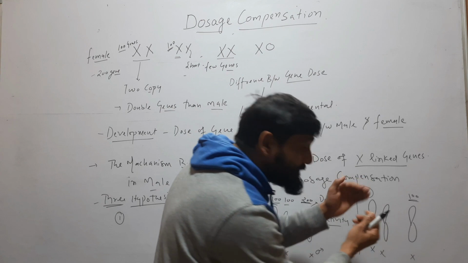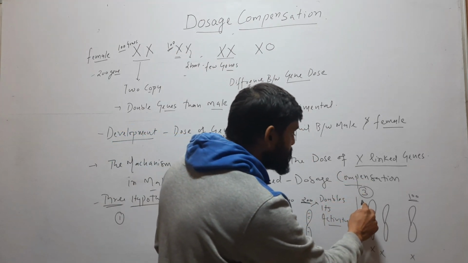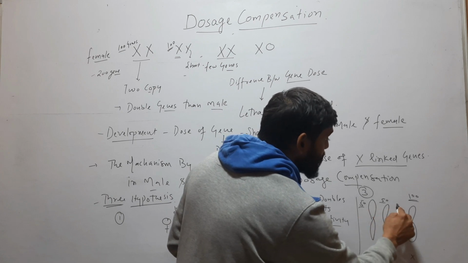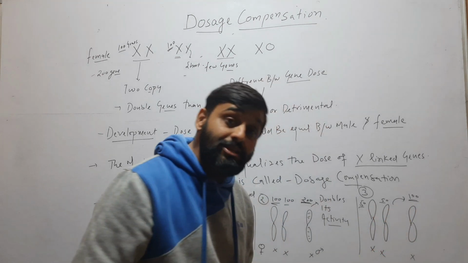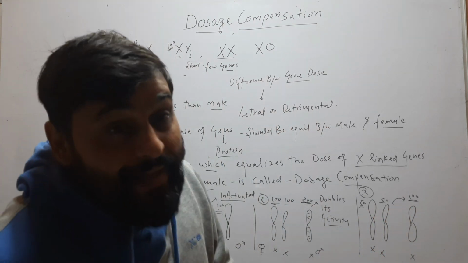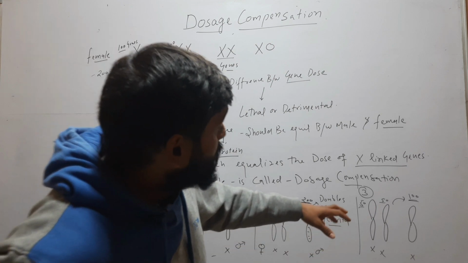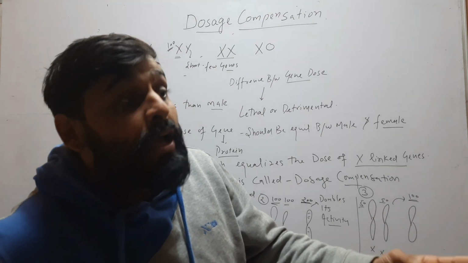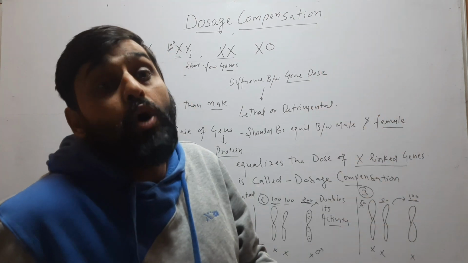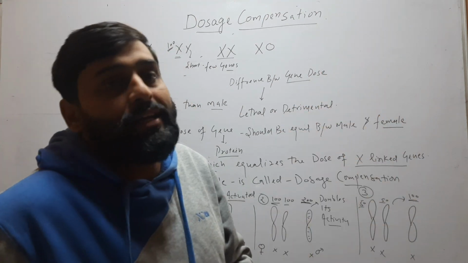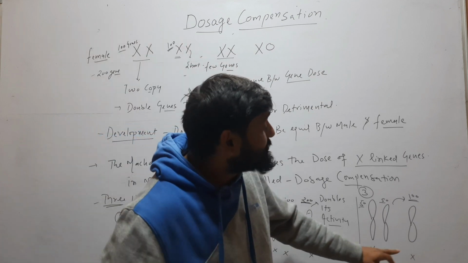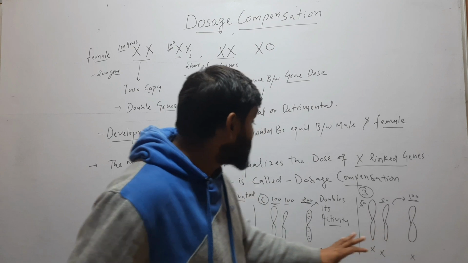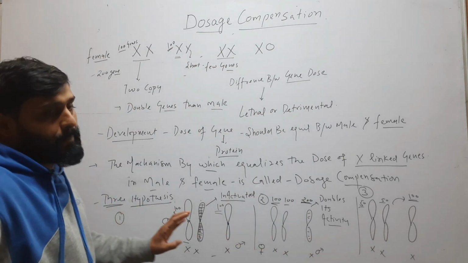But when they reduce their activity to half, now each is producing 50 proteins, which together is equal to this. So the third hypothesis says that the 2 X chromosomes in female reduce their activity to half. When they reduce their activity to half, they equalize their gene product to the male X. So it is achieved by these 3 hypotheses.